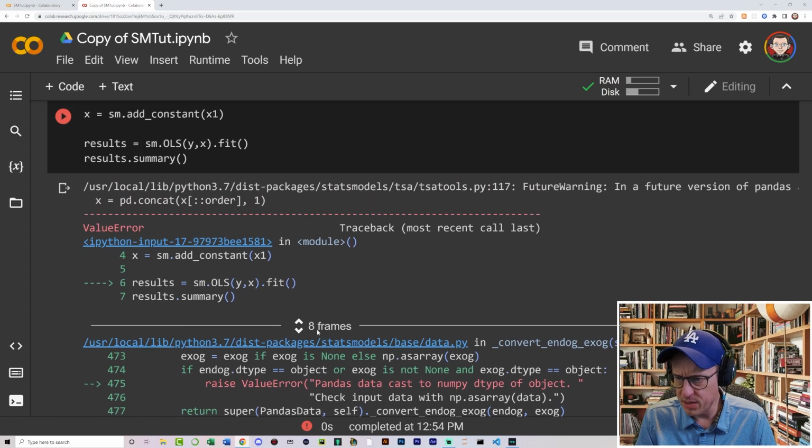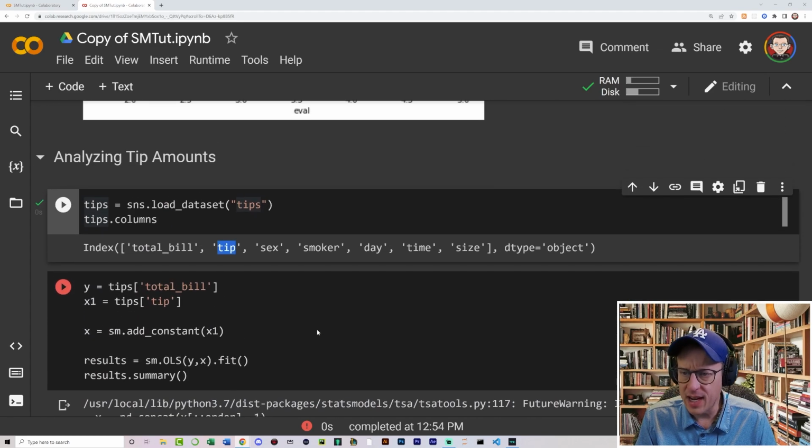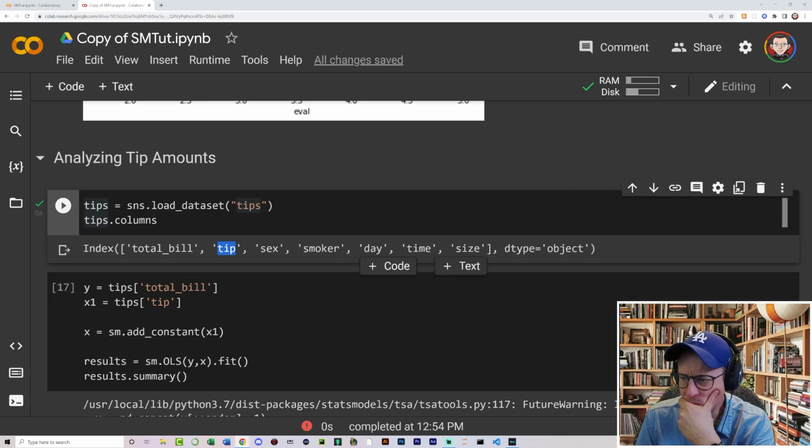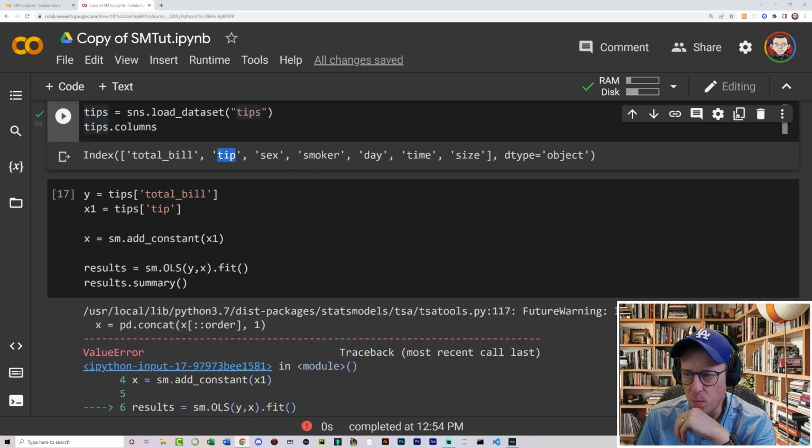Oh, I see. What it wants is a direct relationship between the different data types, and whenever we're dealing with sex and so forth, that is not lining up. So I'd have to create a totally different plot to be able to demonstrate that. That's the reason why it's not working out, because sex and smoker and such do not have an equivalence to the tip amount. But of course, total bill and tip are numbers, and that's the reason why.